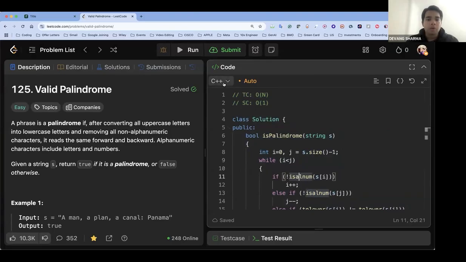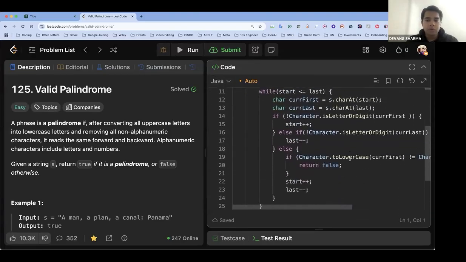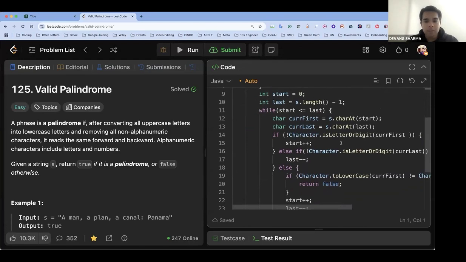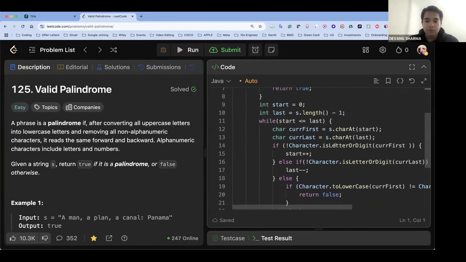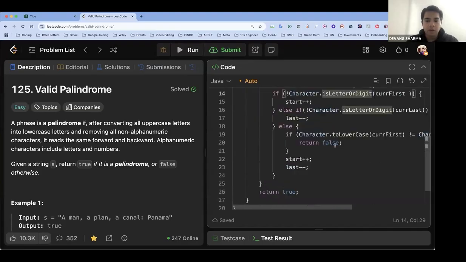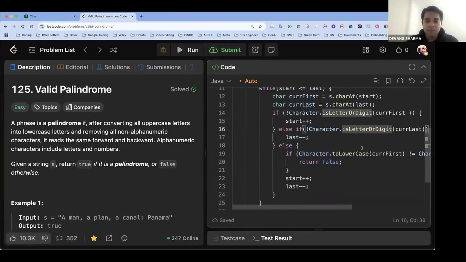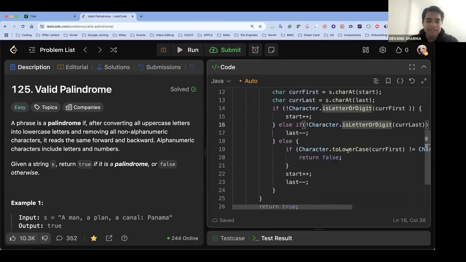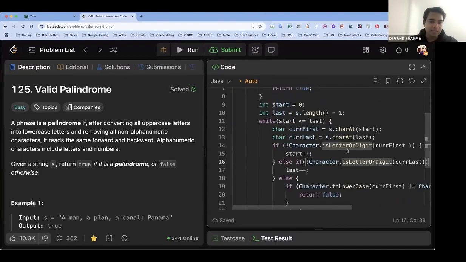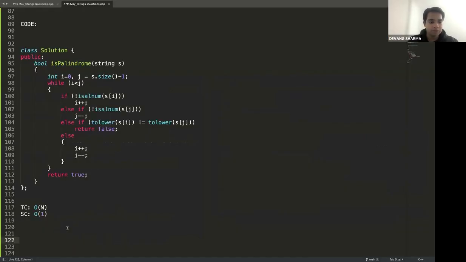Okay. Now, if you're coding in Java, there is no alphanumeric, right? So what you have to do is use the method given by the Character class. The Character class tells you if it is a letter or digit. This is a default function. You can see I have not written separate code. Whether it's a letter or digit, and then I convert to lowercase. Exactly the same piece of code, line by line. Okay, just in Java.